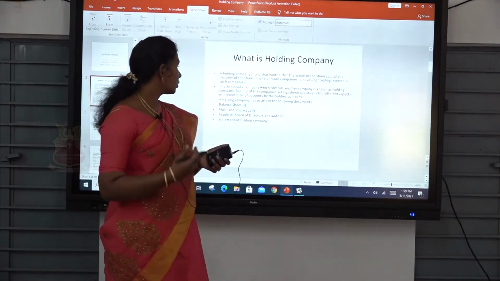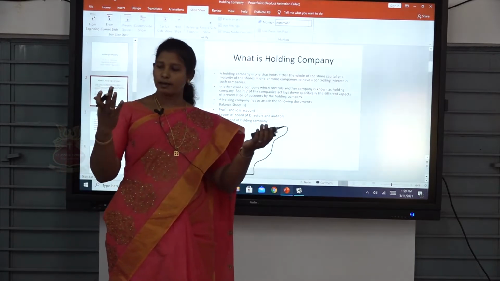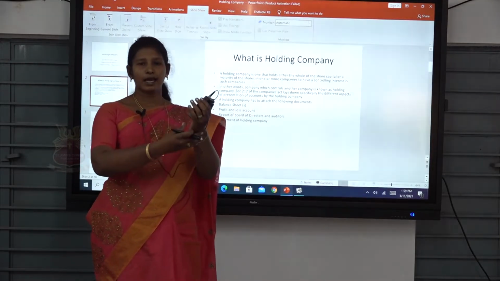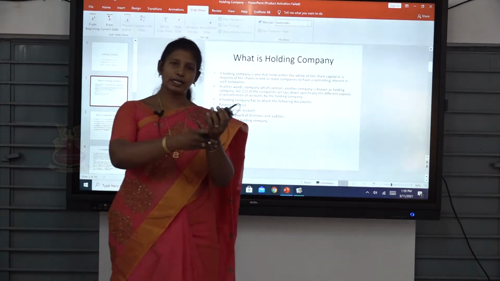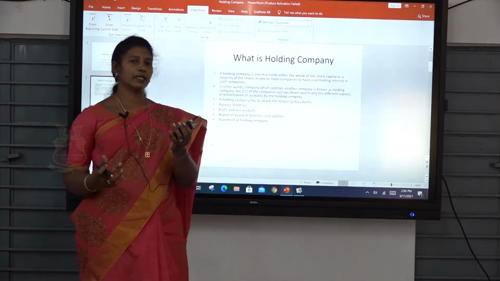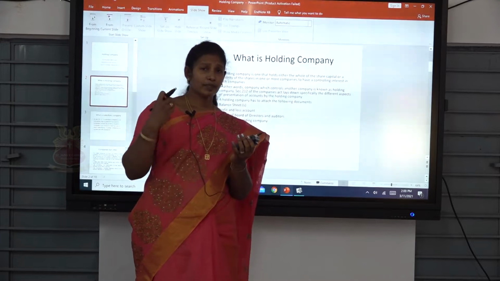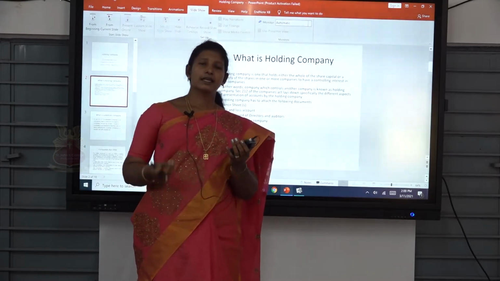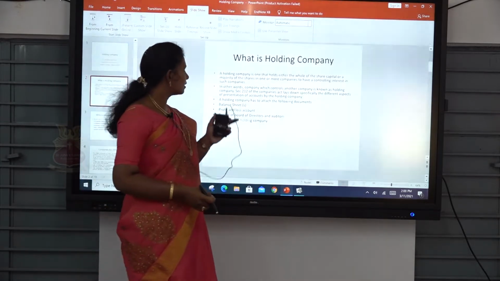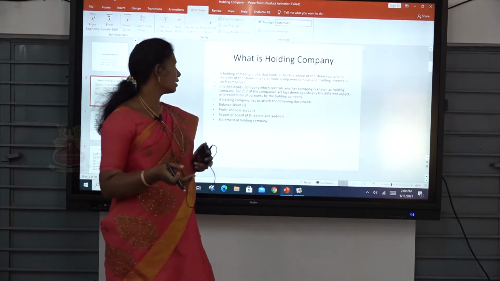Let me give another example. This is right and this is left. Now my right hand is going to hold my left hand, either partly or fully. So the majority of the shares are held by the company. In other words, the holding company is a parent company. It is an enterprise that has one or more subsidiaries. In technical terms, the company which controls another company is known as the holding company.